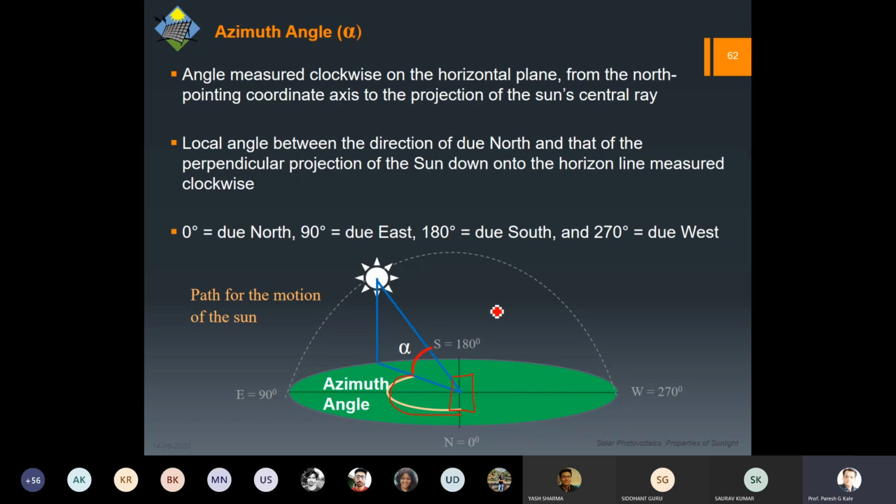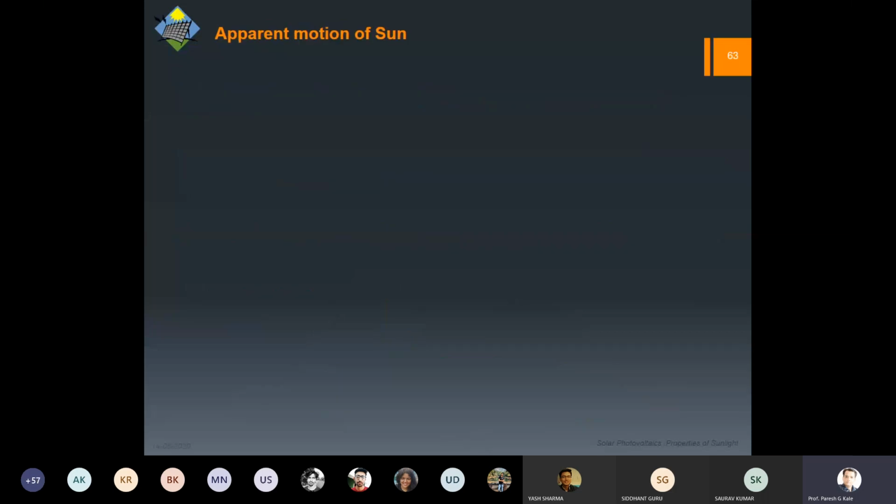The point is, this angle is important to place either towards the north or towards the south. In the northern hemisphere, normally we put it due south, and as I've said, in the southern hemisphere we'll be putting it due north. So these are the only two locations. But when we have tracking, this angle might be changing.